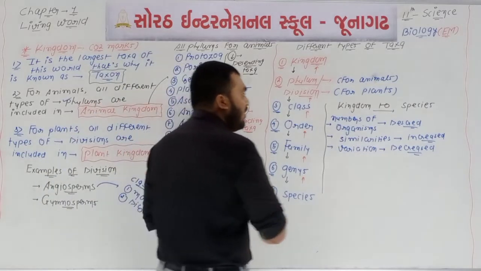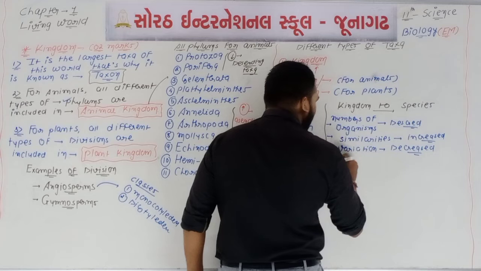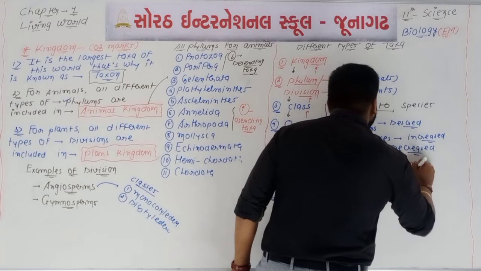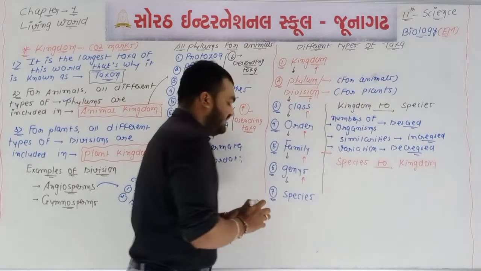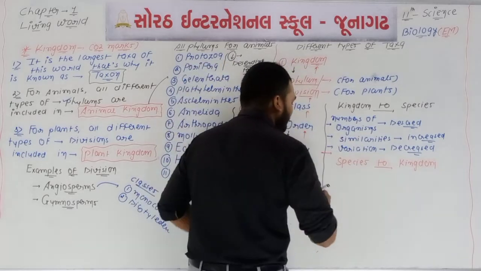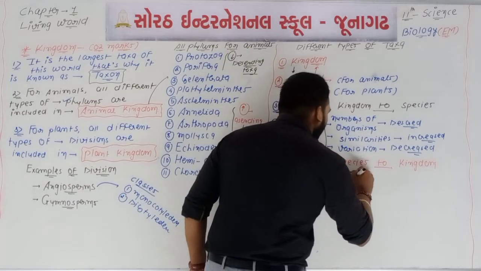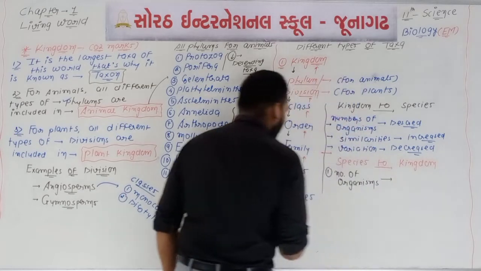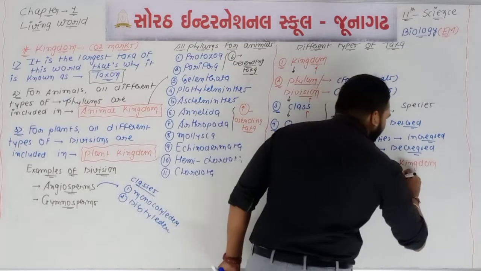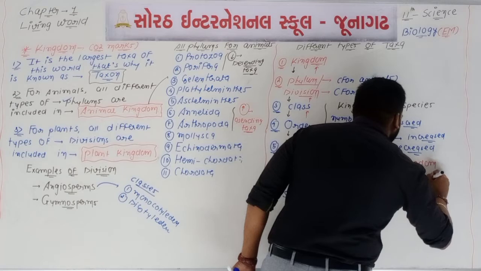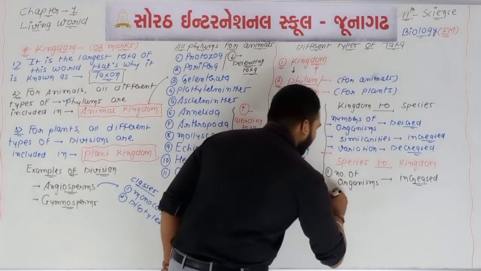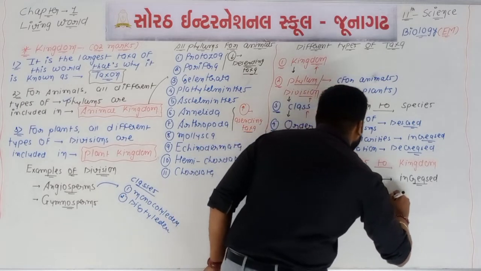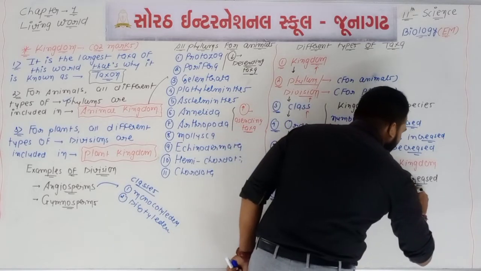If we talk about the opposite, if you are going upwards from species to kingdom, then the number of organisms increases. Second, the amount of similar characters will be decreased.